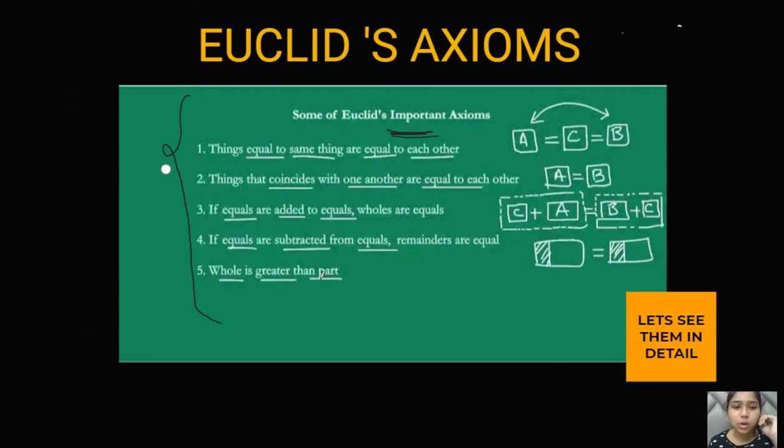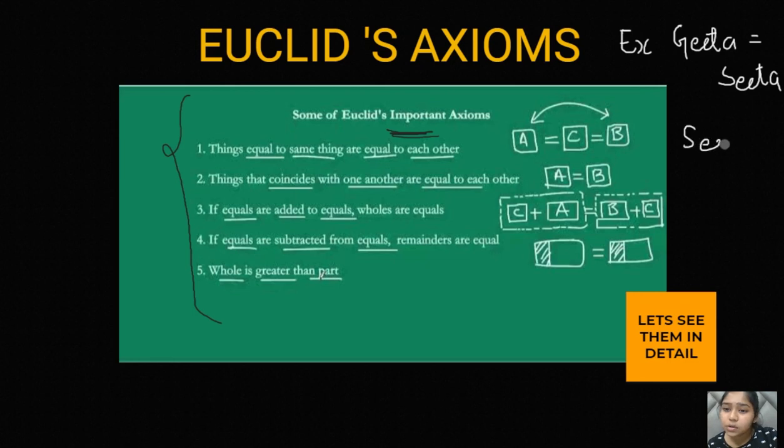So the first axiom is: things equal to the same thing are equal to each other. Now let's take an example. For example, this is Geeta. She is equal to Sita. I am just taking a normal example, you can also take alphabets instead of Geeta and Sita. I'm just taking a random example. And Sita is also equal to Babita.